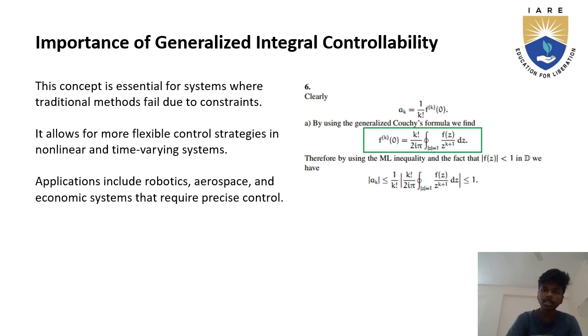Here, the properties of generalized integral controllability are the necessary and sufficient condition, equivalence to controllability, invariance under similarity transformations, relationship to observability and stability. Mathematical properties are rank and additivity, matrix inversion, determinant. Geometric properties are reachability, controllable subspace. Algebraic properties are the Cayley-Hamilton theorem and minimal polynomial. And these are the proofs and the properties and the importance of generalized integral controllability.